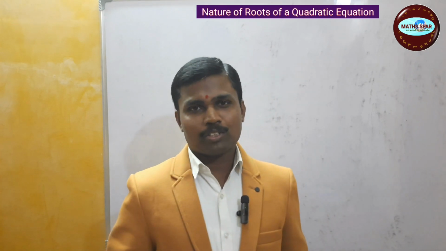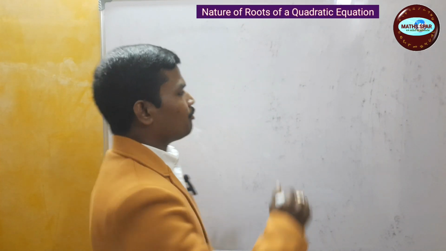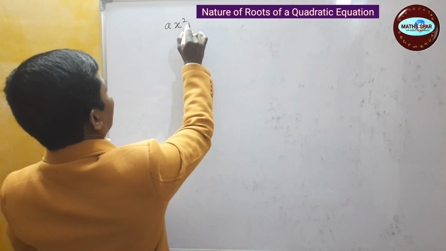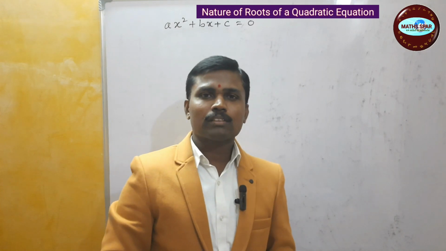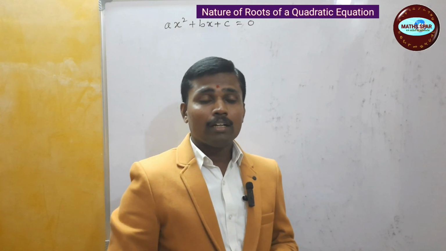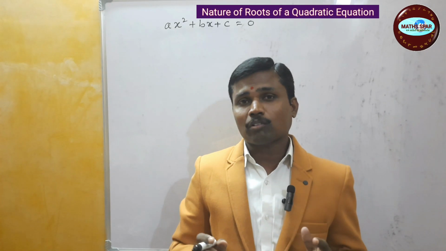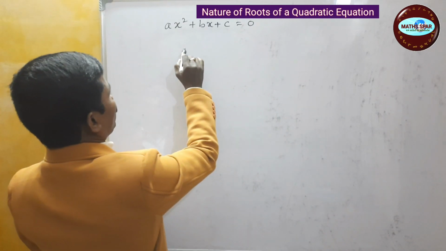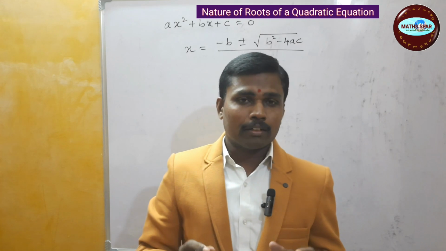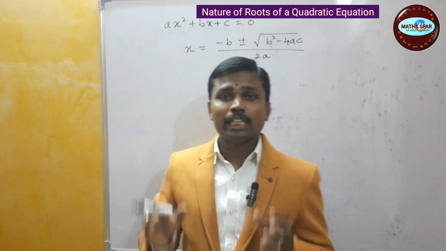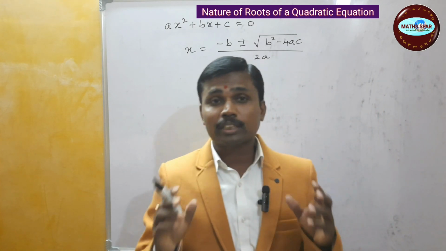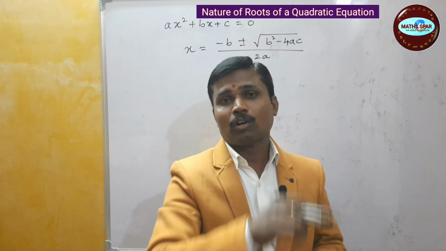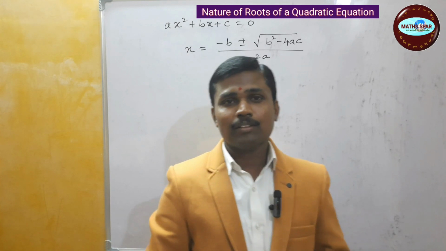This video is about the nature of roots of a quadratic equation. An equation in the form ax square plus bx plus c is equal to 0 is a quadratic equation. We generally find the roots by using the quadratic formula, but how do we state the nature of roots of a given quadratic equation without actually solving it using the formula? Let us look ahead.